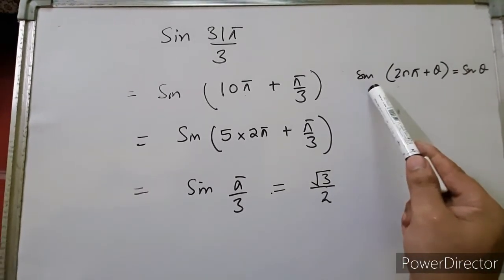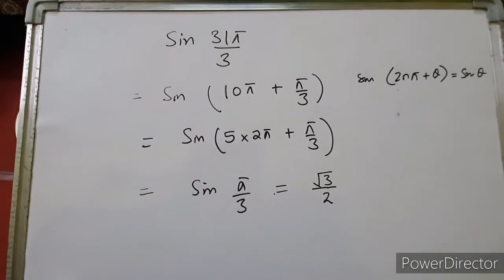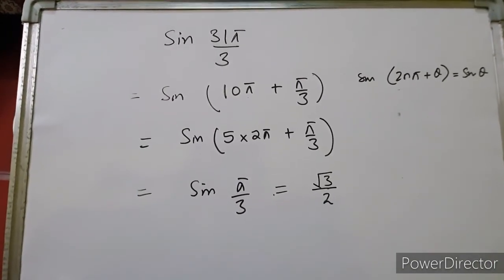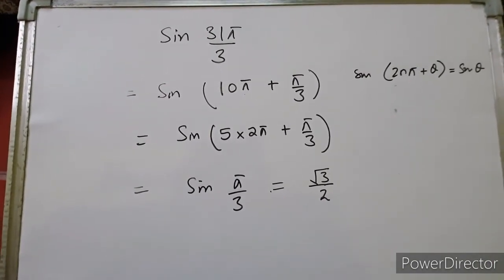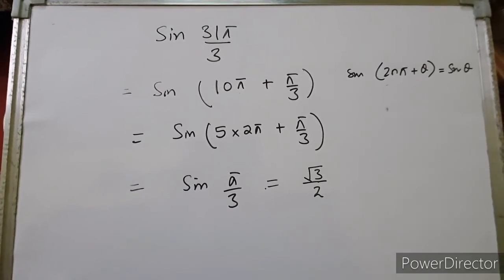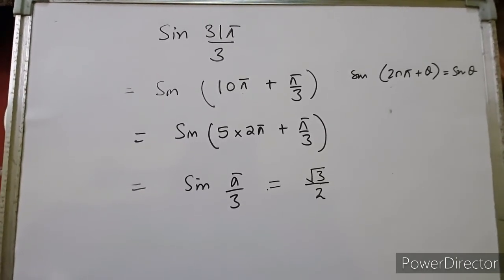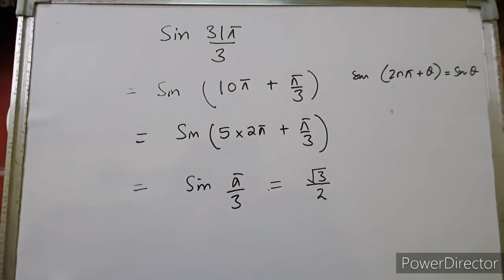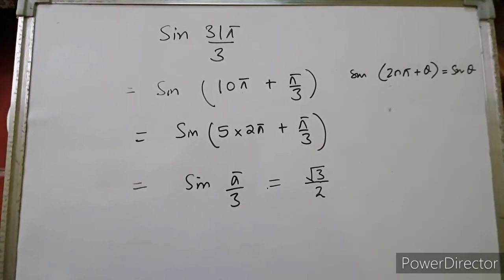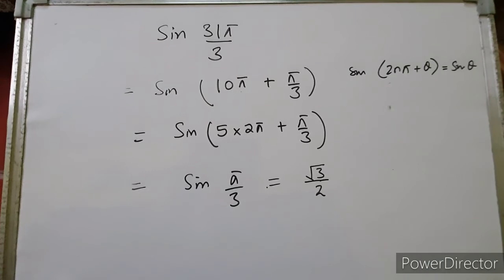That means for any trigonometrical ratio of 2nπ + θ, the value is that ratio of the angle θ. cos(2nπ + θ) will be cos θ, sec(2nπ + θ) will be sec θ. It will remain the same, because it is a periodic function. Now sin(5 × 2π + π/3) will be sin(π/3), right children? So sin(π/3), sin 60 degrees, has the value √3/2. Understood children? Note down please.